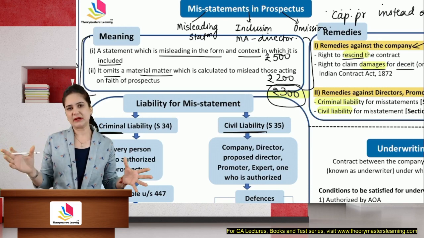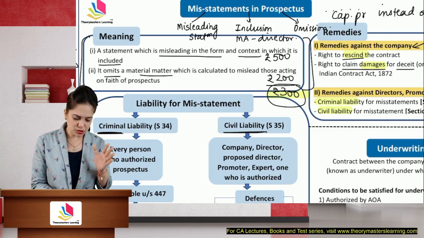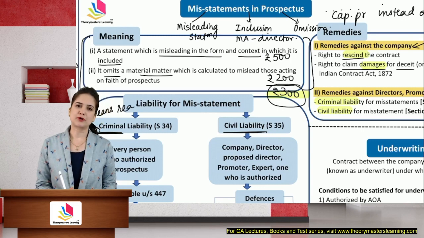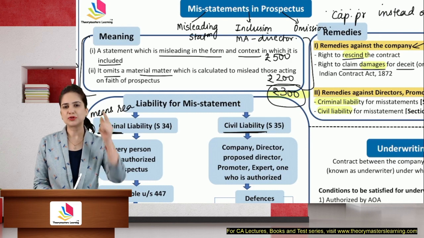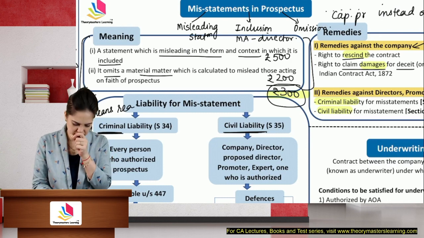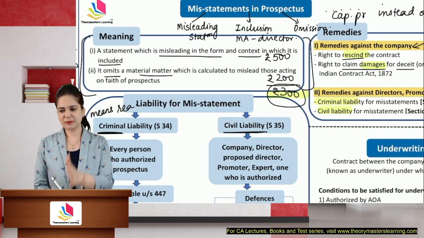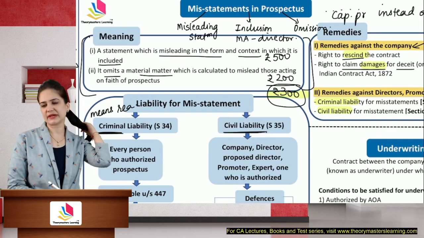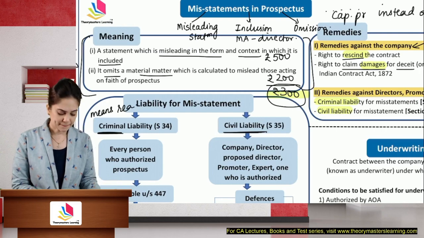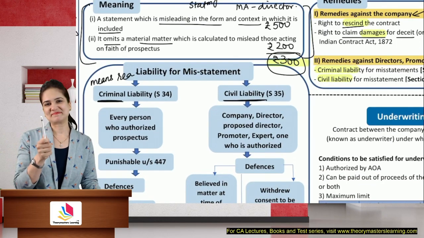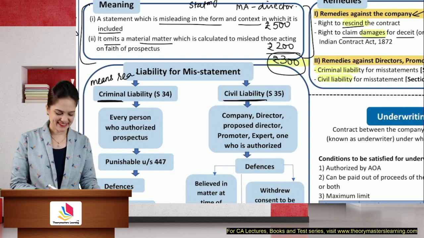So if many people are involved, and also students, most important, in case of criminal, mens rea, that is more important. Mens rea means you should have a guilty mind, intention to cheat. If it is proved, then there is criminal liability, otherwise it is civil liability. So in criminal liability, if the intention is to cheat, it is criminal.